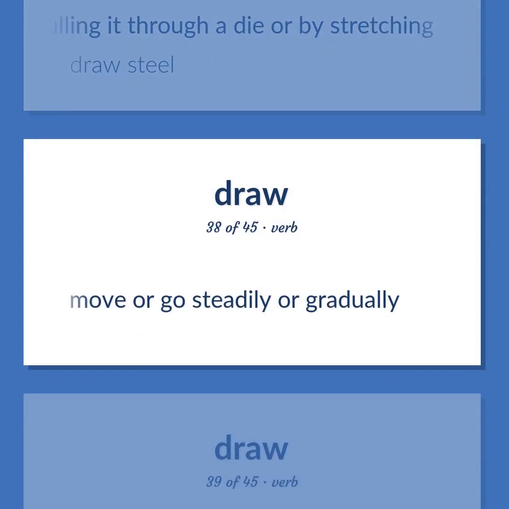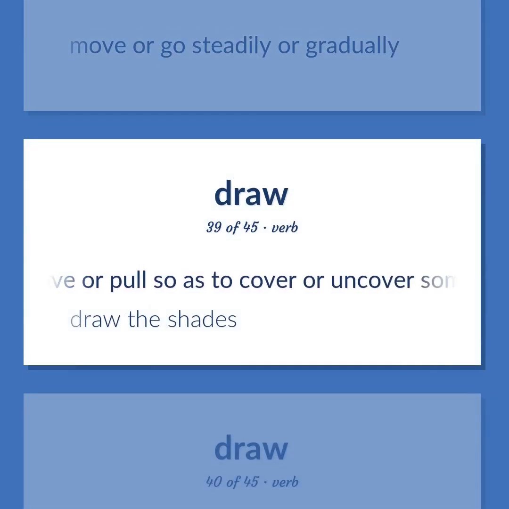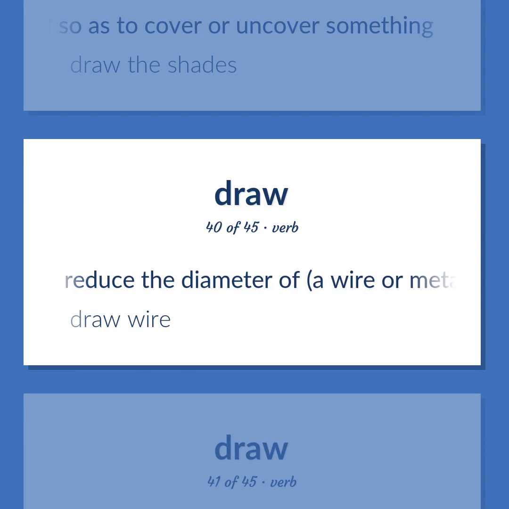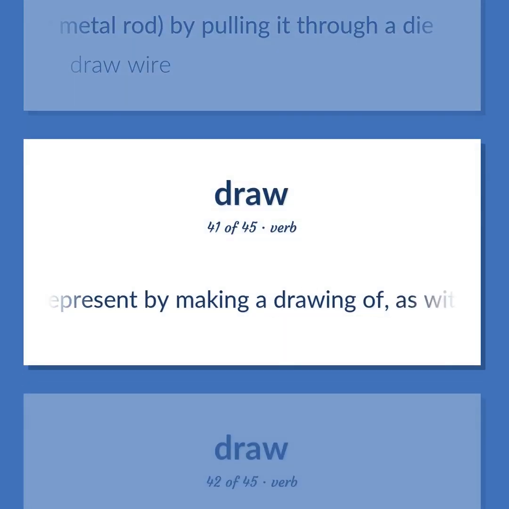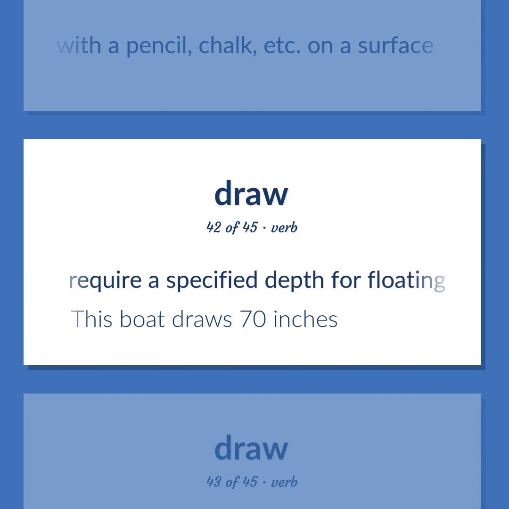Move or go steadily or gradually. Move or pull so as to cover or uncover something. Draw the shades. Reduce the diameter of a wire or metal rod by pulling it through a die. Draw wire. Represent by making a drawing of, as with a pencil, chalk, etc., on a surface. Require a specified depth for floating. This boat draws 70 inches.